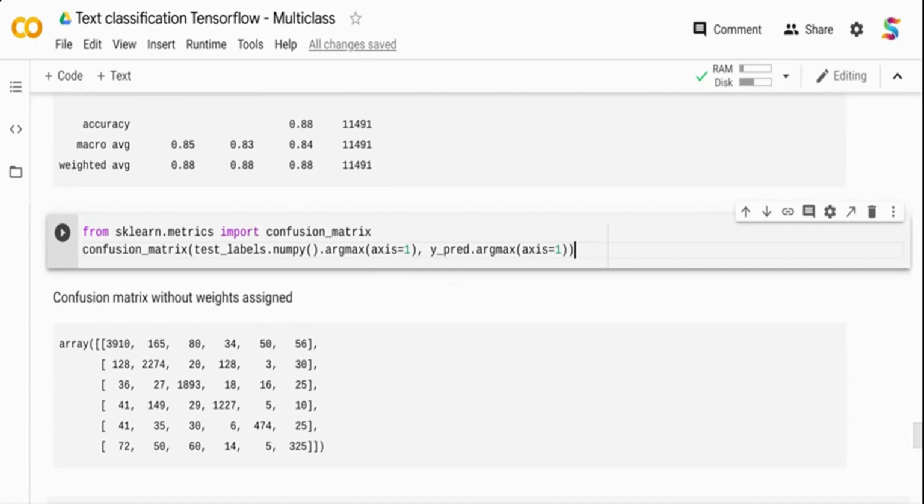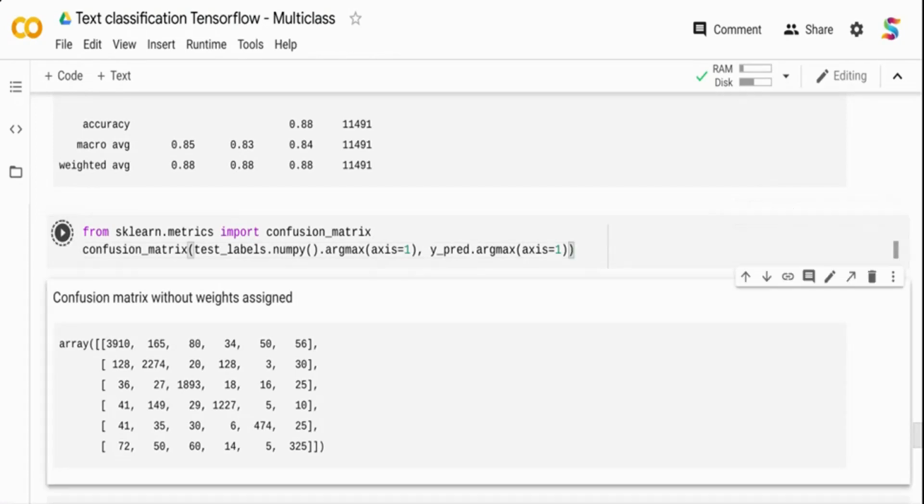The only thing you have to do in the model is when you call model.fit, I have given class weight equal to weights. If you just remove it, then no weights are assigned to the classes. You can use that to get this particular confusion matrix without weights. So here, without weights, this is how the confusion matrix looks. In the bottom two, only 325 and 474 are predicted correctly.